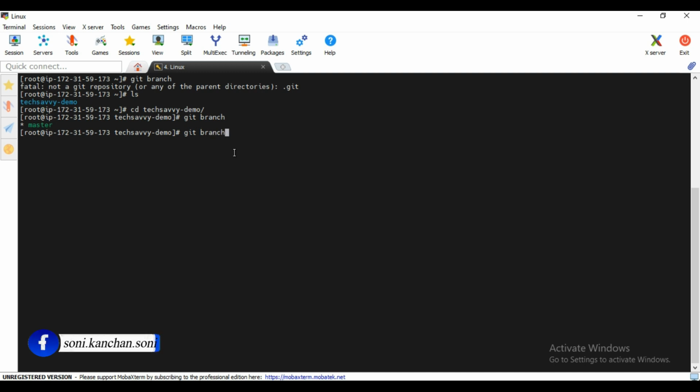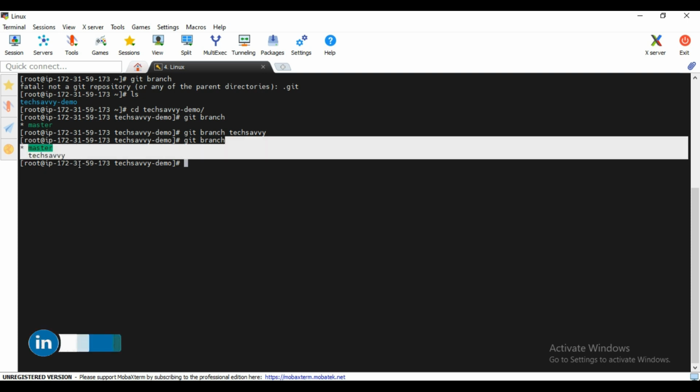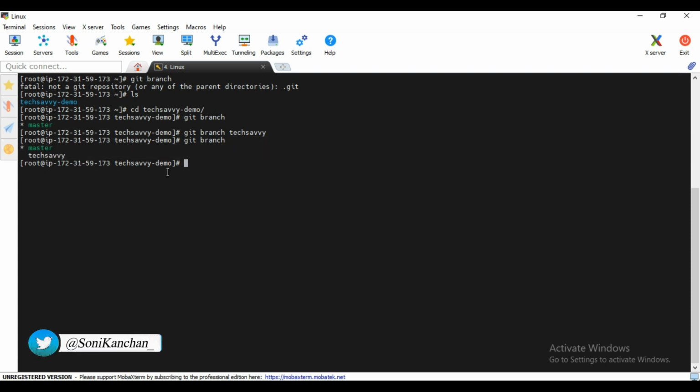Let me quickly create one branch: git branch and the branch name. I wanted to give the branch name as TechSavvy. Enter. Again, if I do git branch, now I am able to see the two branches, right?